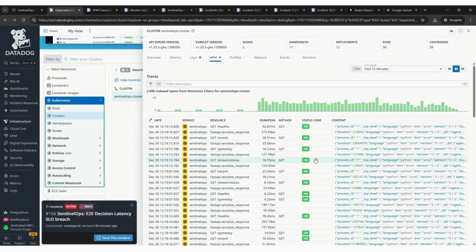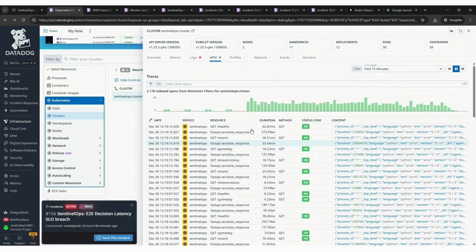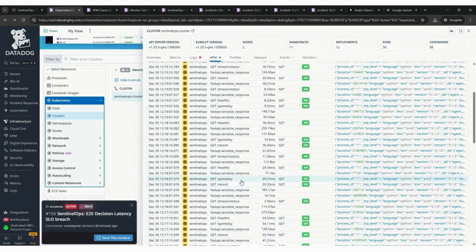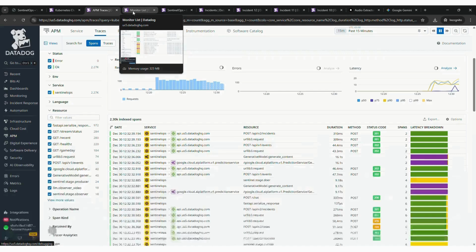If I were to come over here, this is the APM traces, you can see one trace representing the entire decision lifecycle. So there are things like producer, observer, thinker, doer, dispatcher, and action delivered. Every step generates a span, every tool call is timed, and every tool invocation is logged. So when something goes wrong, it's not a black box, it's a traceable system. And you can see different kinds of things, like there's a gameplay API call which was done over here, and so on. Maybe, yeah, this is the APM tracking which we are talking about.